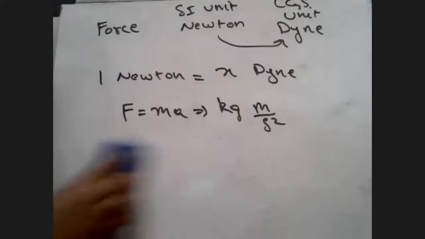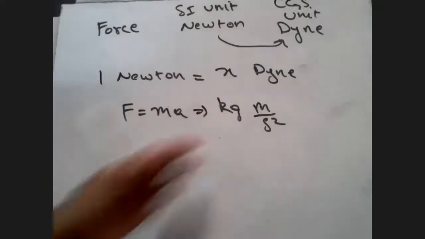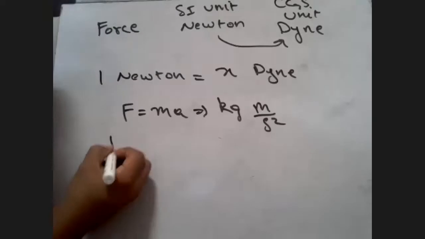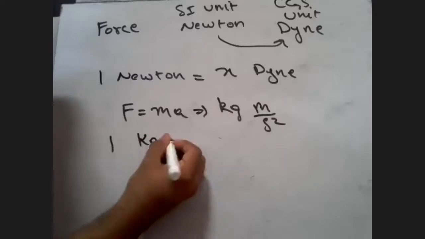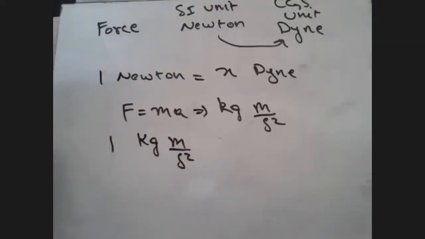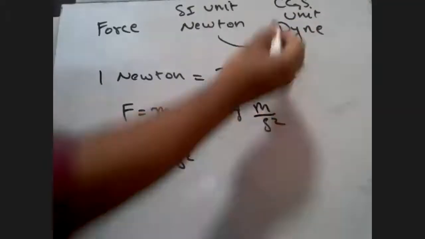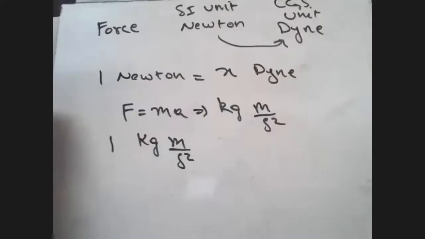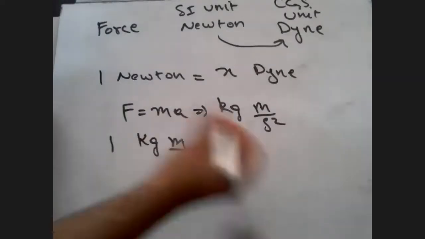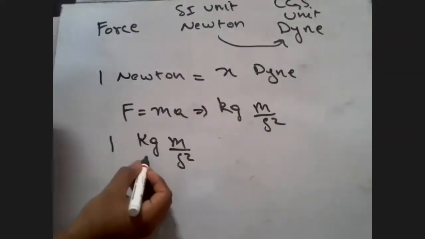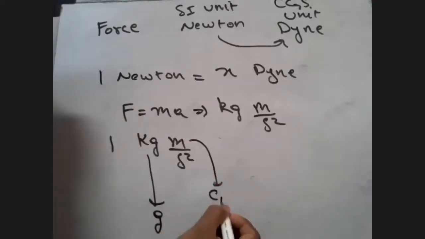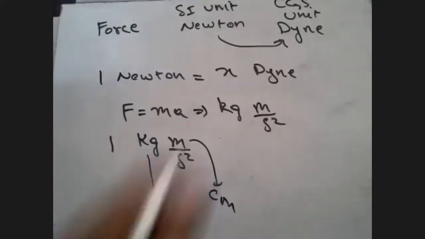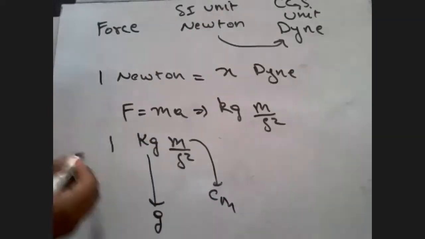Look here, I am saying that force is equal to mass into acceleration. You got the units. You can write 1 Newton as kg meter per second square. Now if I have to convert it into the CGS system, students, just by listening to CGS, you should know the full form is centimeter, gram and second. So kg has to be converted into gram, meter has to be converted into centimeter, and second will remain as it is, because in CGS unit and SI unit, second is the same.